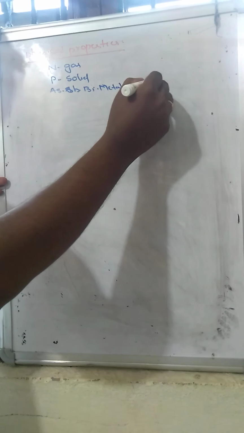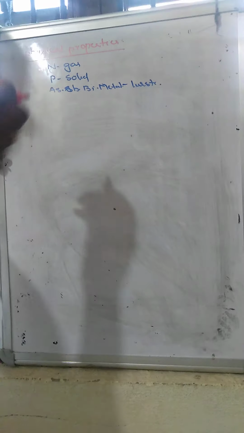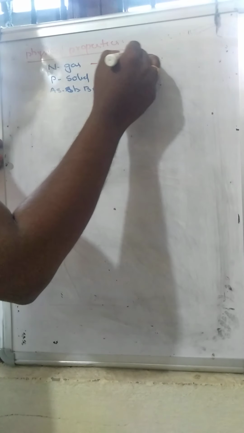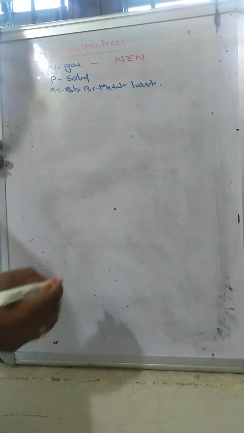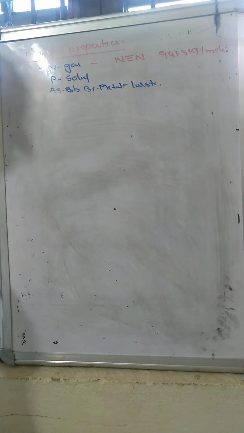Now we will see the general characteristic properties. Why does nitrogen exist in the gaseous form? The nitrogen bond dissociation energy is high, nearly 941.5 kilojoules per mole. So due to the high bond dissociation energy, nitrogen exists as a gas, whereas phosphorus exists as a solid, and the remaining also exhibit metallic luster.